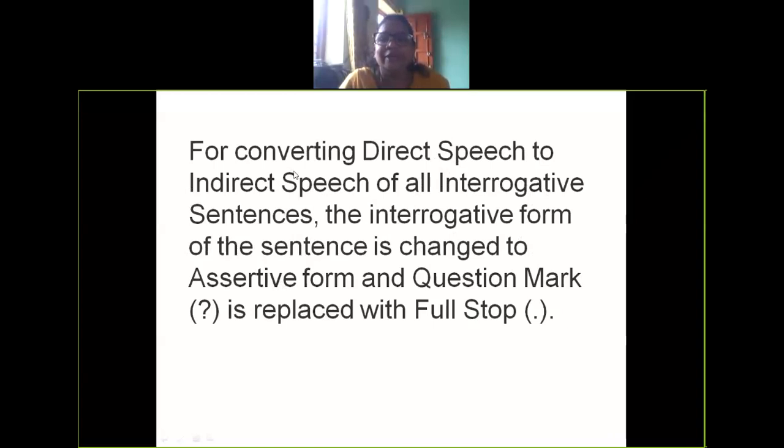For converting direct speech to indirect speech of all interrogative sentences, the interrogative form of the sentence is changed to assertive form and the question mark is replaced with a full stop. How do we change an interrogative sentence into an assertive sentence? Any idea? How do we change the form of the sentence?